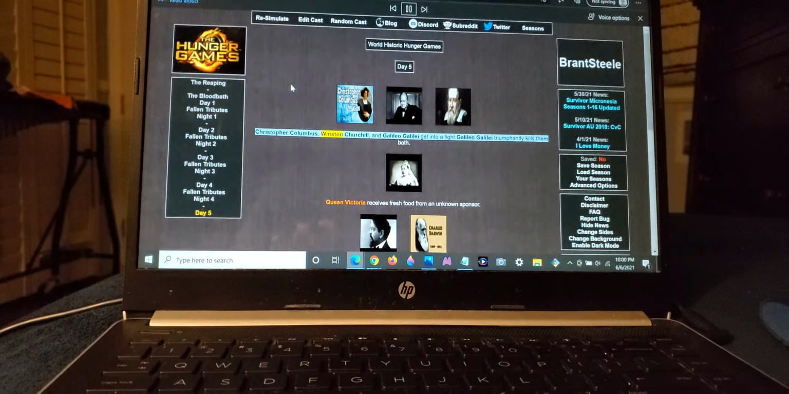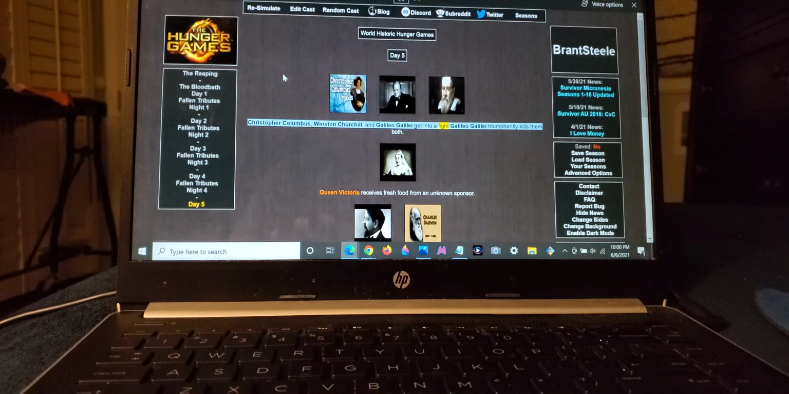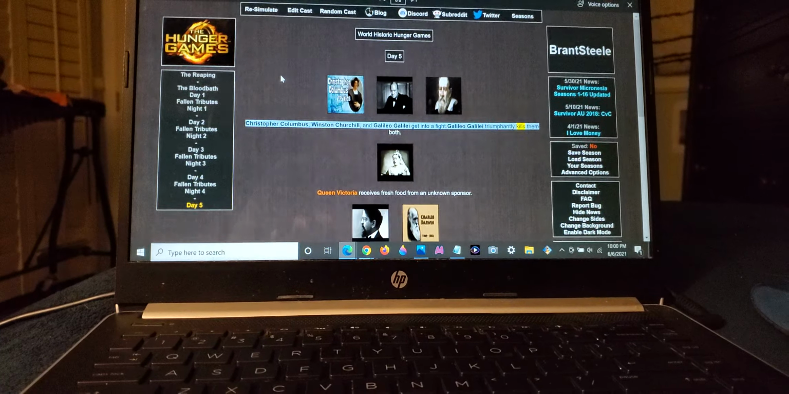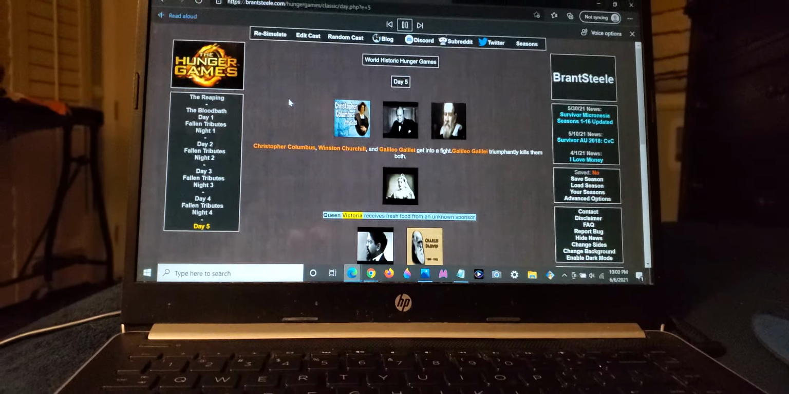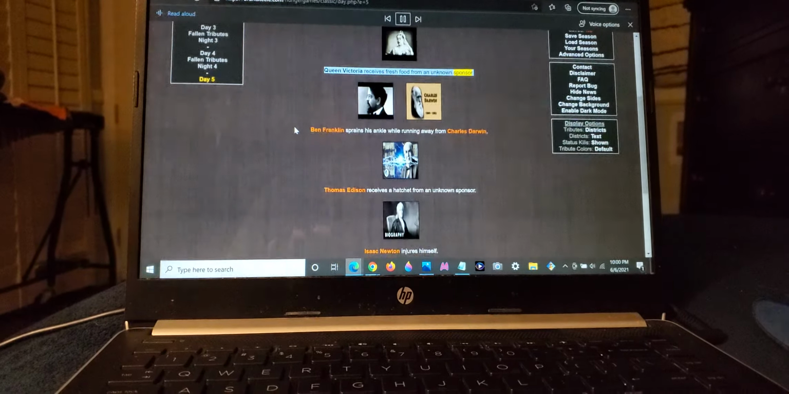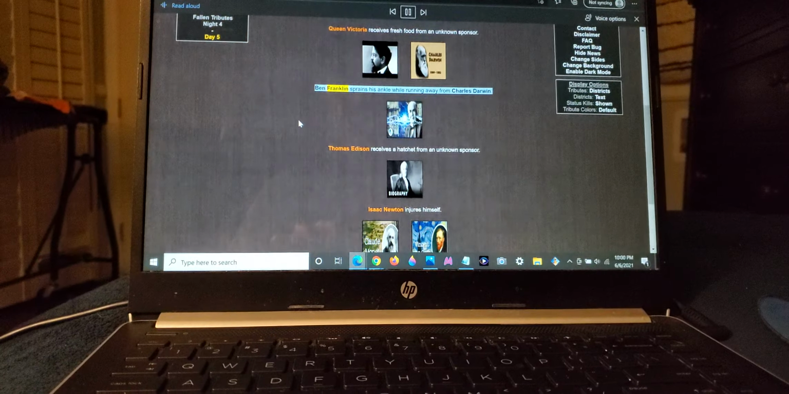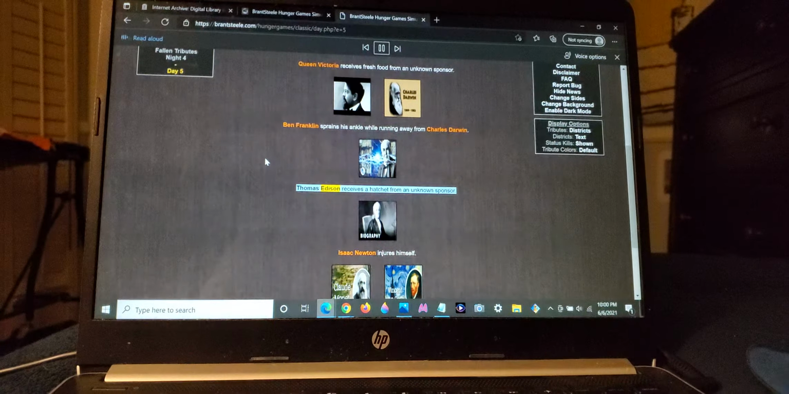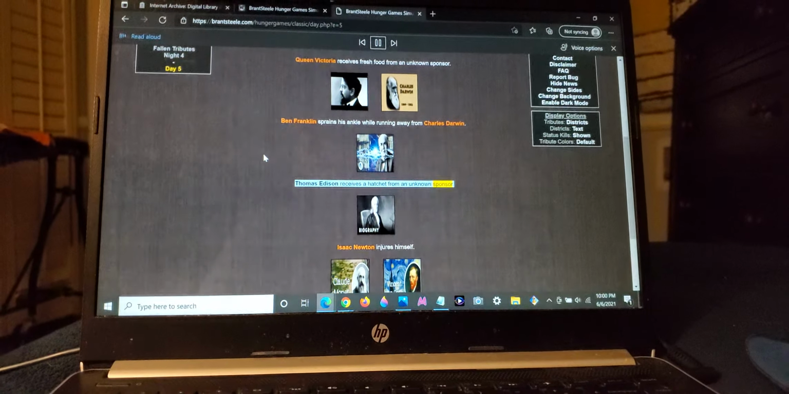Christopher Columbus, Winston Churchill, and Galileo Galilei get into a fight. Galileo Galilei triumphantly kills them both. Queen Victoria receives fresh food from an unknown sponsor. Ben Franklin sprains his ankle while running away from Charles Darwin. Thomas Edison receives a hatchet from an unknown sponsor.